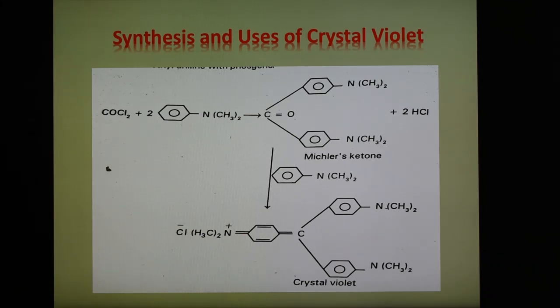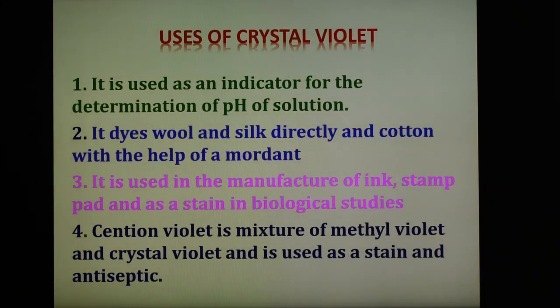There are a number of applications of crystal violet. It is used as an indicator for the determination of pH of a solution. Second, it dyes wool and silk directly, and cotton with the help of a mordant. It is also used in the manufacture of ink, stamp pad, and as a stain in biological studies.